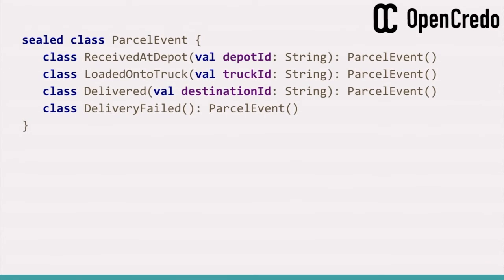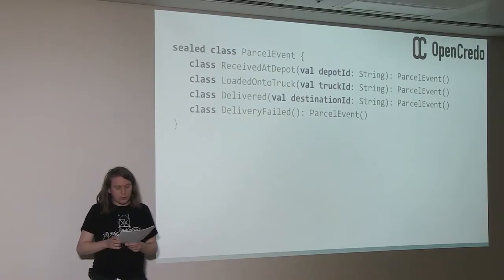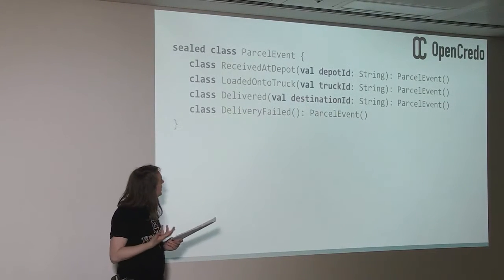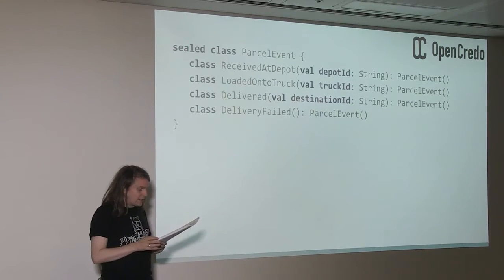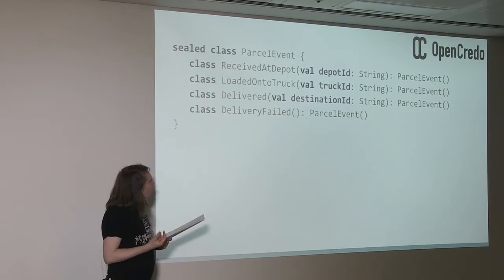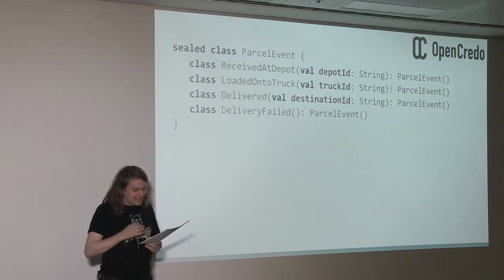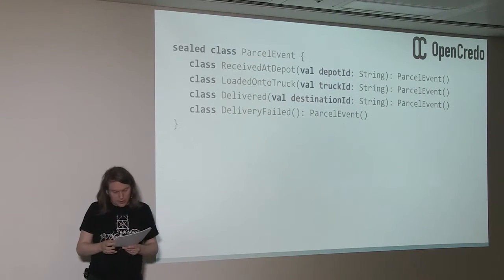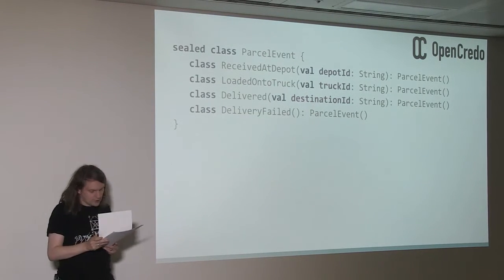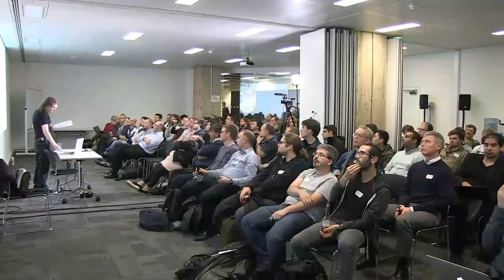A parcel event comes in one of four and only four flavors, and each flavor has a distinct signature defining what attributes can be associated with it. So I gave this talk the title Enums on Steroids to give a sense of what it feels like to use sealed classes here. And one really important aspect of this is the intelligence that an IDE and a compiler can bring to code that handles instances of the sealed class.